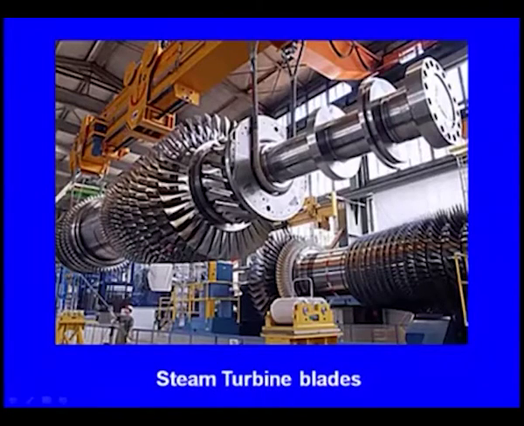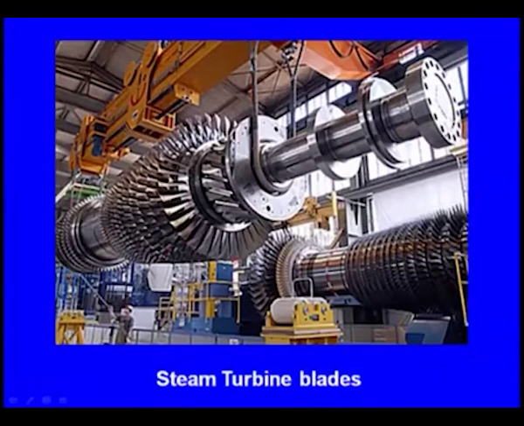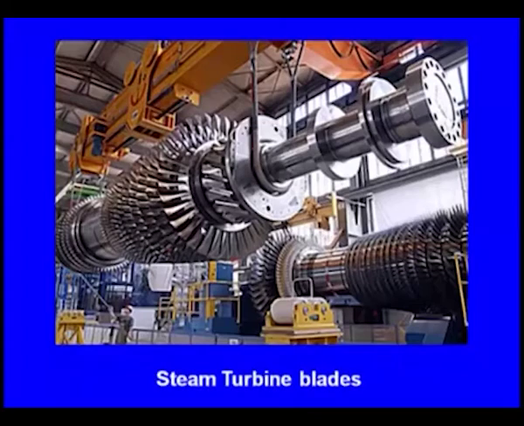And here we can see this is a steam turbine blade which is used in a thermal power plant. You can see this is the turbine blade. It's a very huge turbine blade, and you can see these are all the blades. All these blades are manufactured by investment casting, because these blades have a very complex geometry, and if you manufacture them by any other method, they require machining, and it is very difficult to machine such a complex geometry. That's why these are manufactured by the investment casting process.